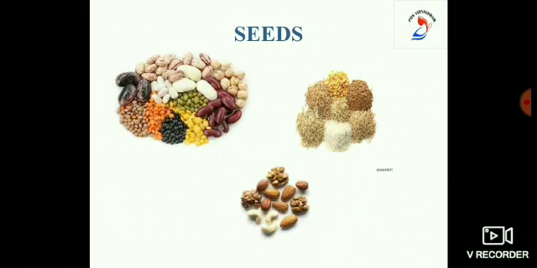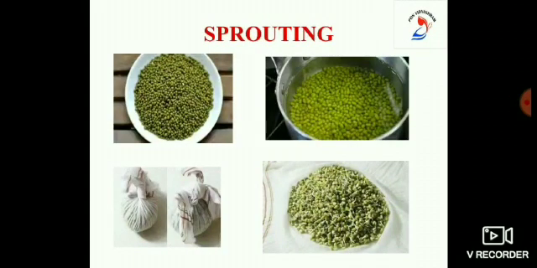Some of the plants store food in their seeds. For example, wheat, maize, rice, sorghum, millet, grams, pulses, peas, etc. We all know that sprouts are a rich source of vitamins and proteins. The method of making sprouts from seeds is called sprouting. Sprouting means the process by which the seeds begin to grow.